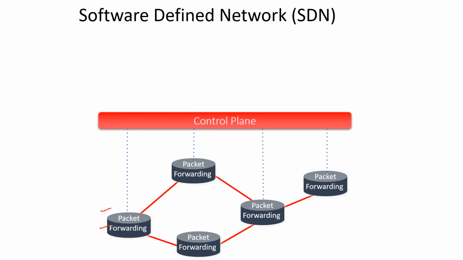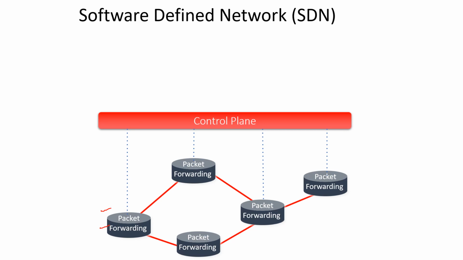Here we are decoupling the control part from the data part. This is what our definition said. Software defined network is decoupling of the control plane and data plane. Now you are familiar with the terms control plane and data plane, and they are separately maintained in the software defined network.